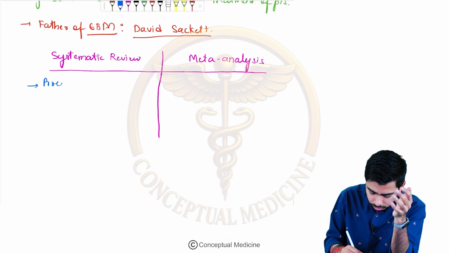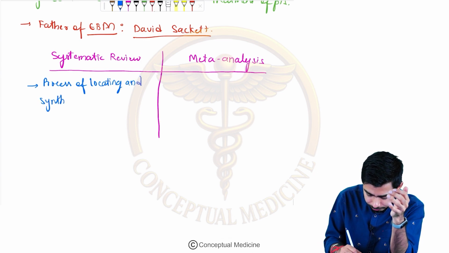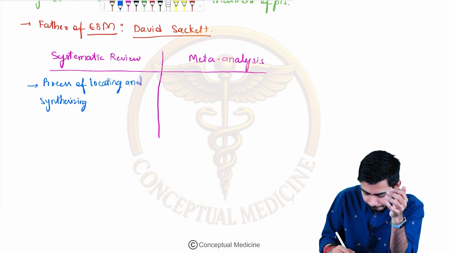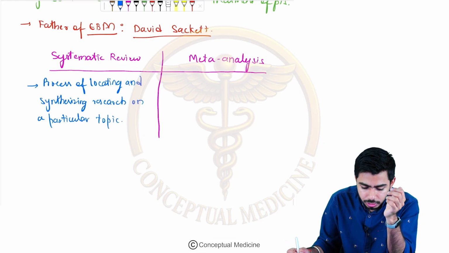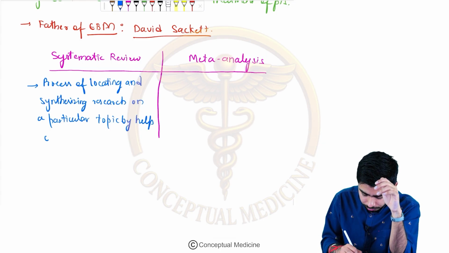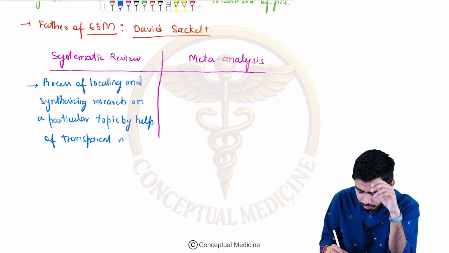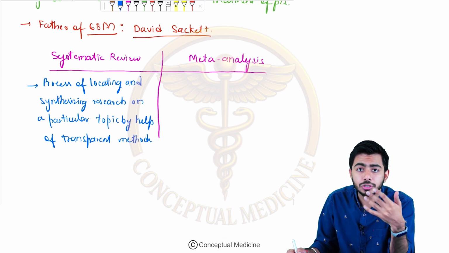So this is the process of locating and synthesizing research on a particular topic, by the help of organized methods and transparent methods. Fine. So that is your systematic review.